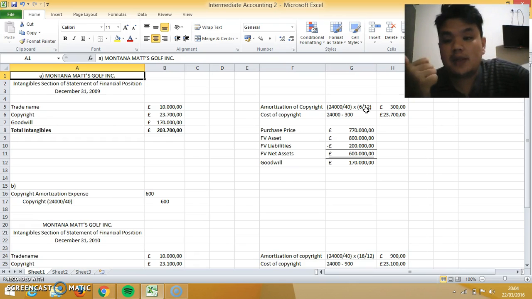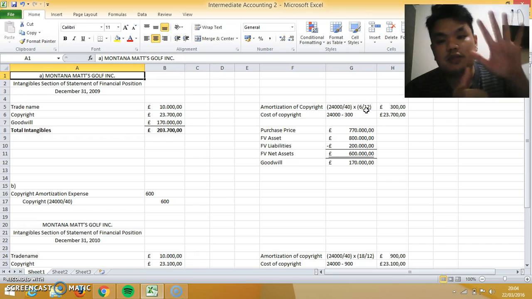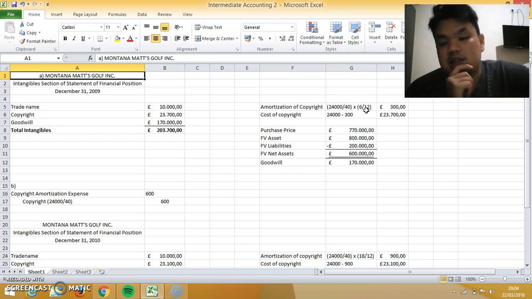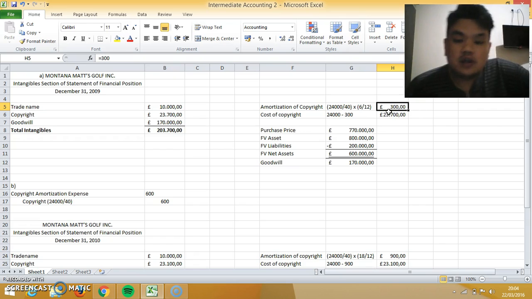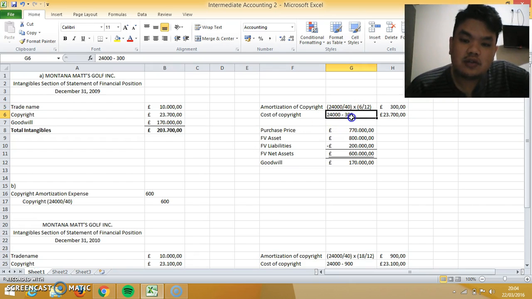So July, August, September, October, November, and December, which is 6 months. And this is the result, 300. So the cost of the copyright for 2009 is 24,000 minus the amortization of 300, so we get 23,700 pounds.